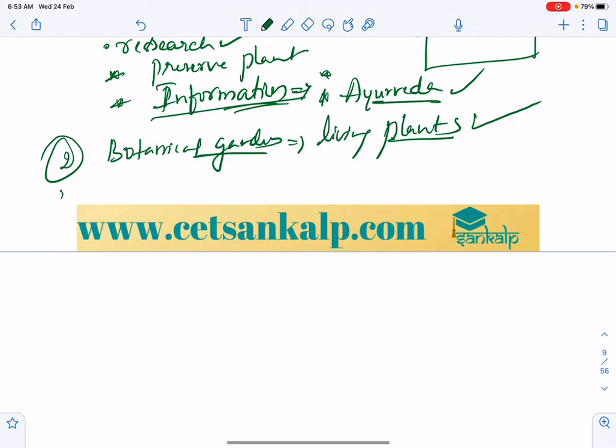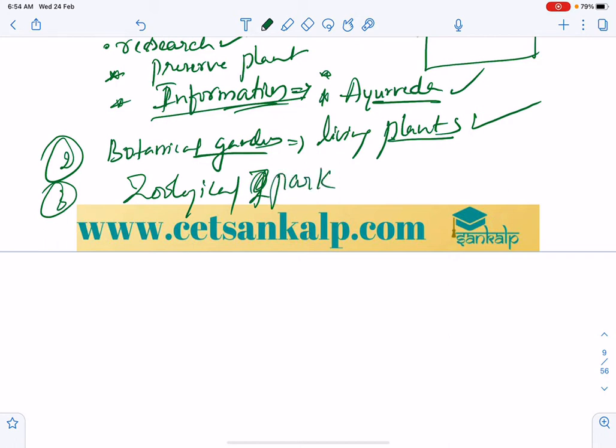And the zoological park, or you can say zoo, is in situ. It will be under the control of human beings, under human care. Zoological parks are under the control of humans only, where they protect.